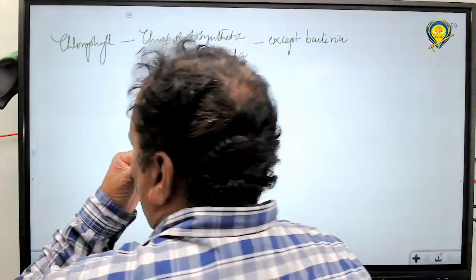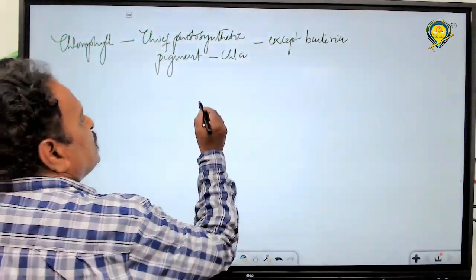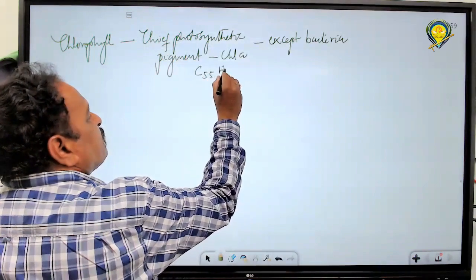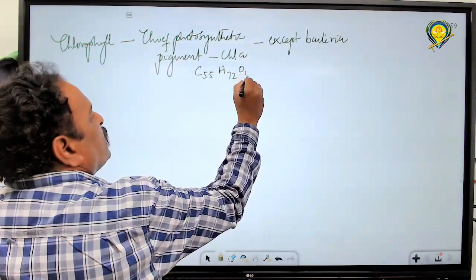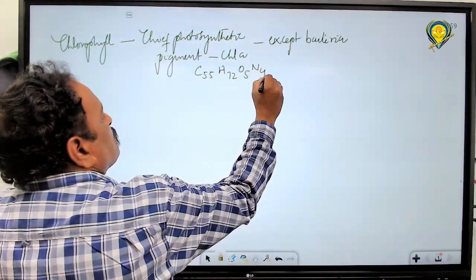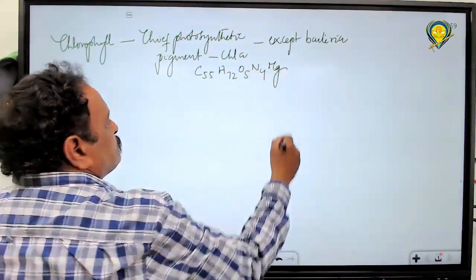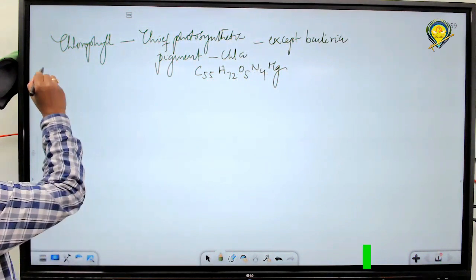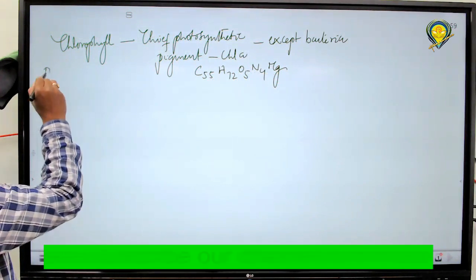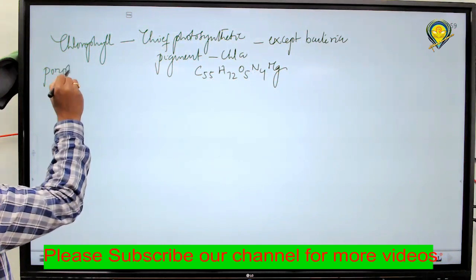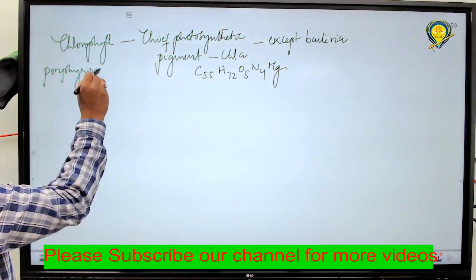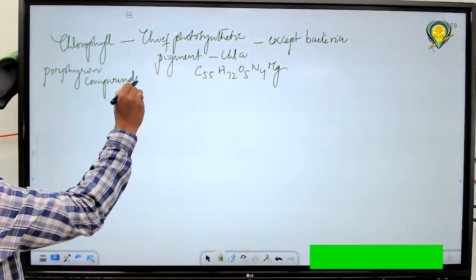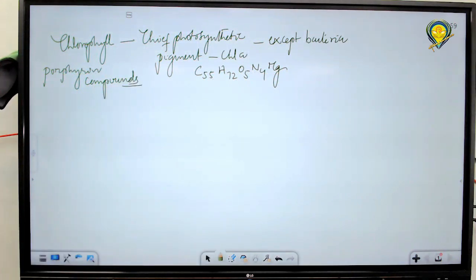The formula of chlorophyll A is C55 H72 O5 N4 Mg. Chlorophylls are chemically porphyrin compounds.